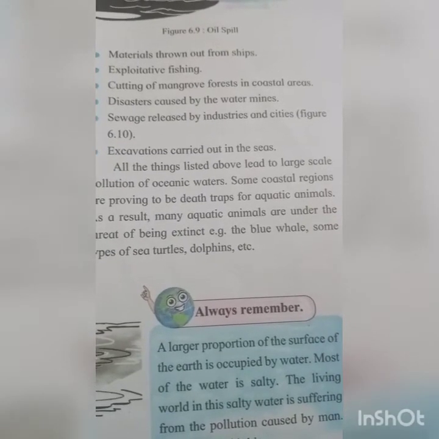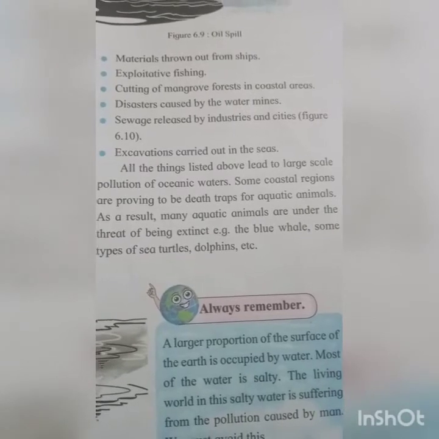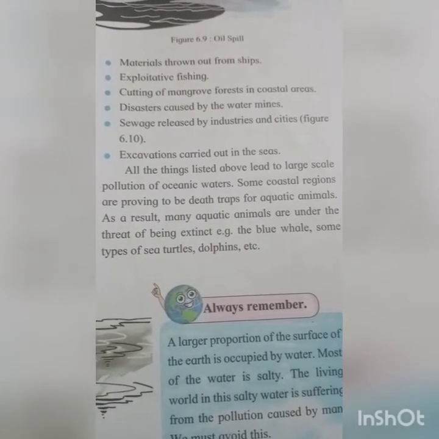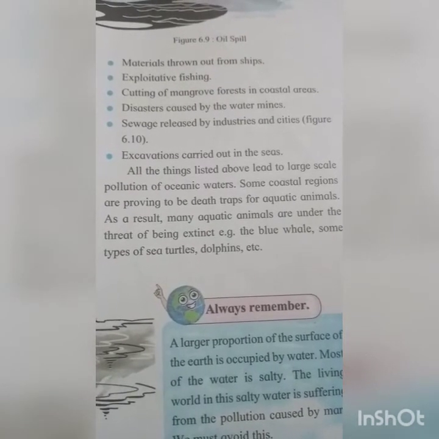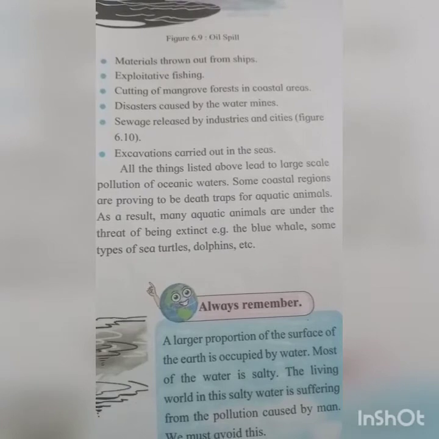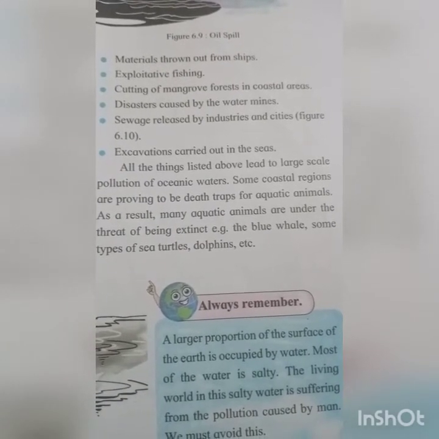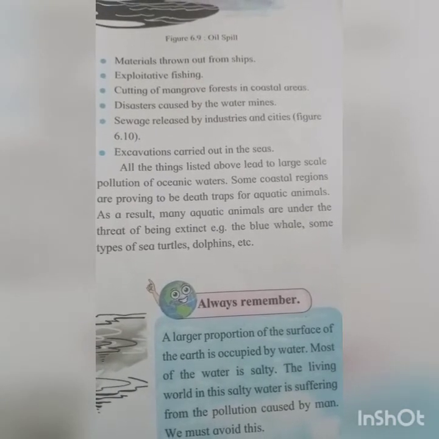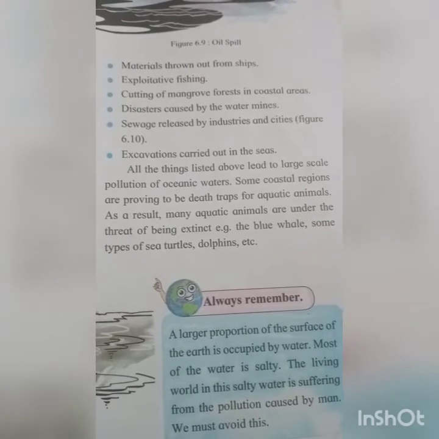Okay students, some coastal regions are proving to be a death trap for aquatic animals. As a result, many aquatic animals are under the threat of being extinct. Extinct means what? Lost. Example, the blue whale, some types of sea turtles, dolphins, etc.